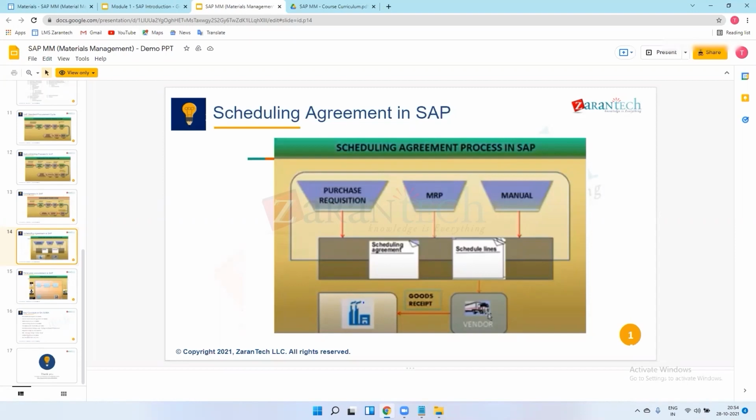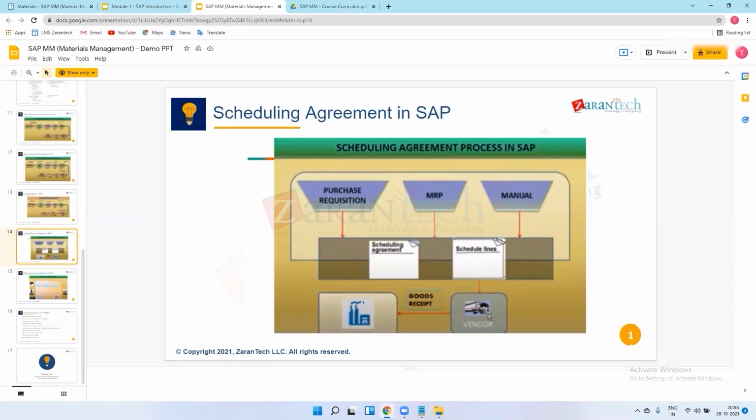We are procuring material for production only, right? So the production department will create a production plan and send it to us to procure these materials. We are manufacturing these vehicles on these dates, and we require the material on those dates only. This is one type of inventory management. We create scheduling lines so that the vendor gets notified about the production plan and gets to know about the orders and quantities.